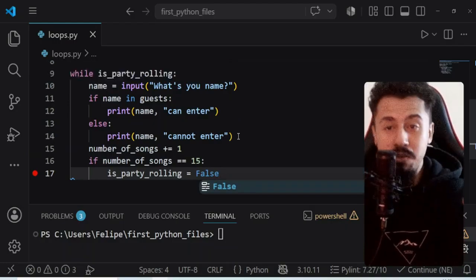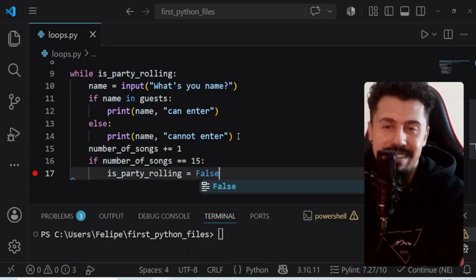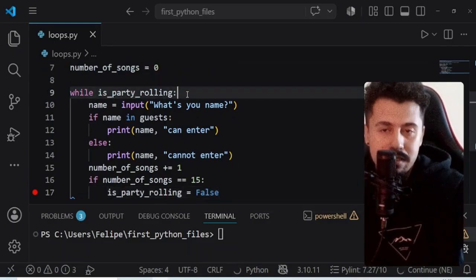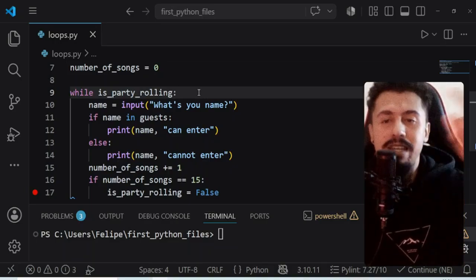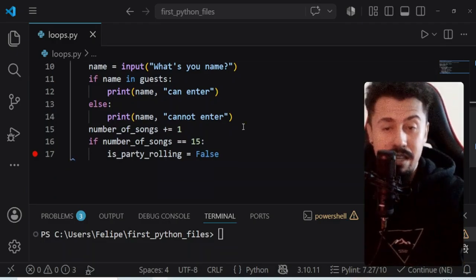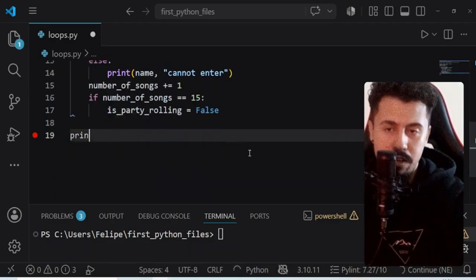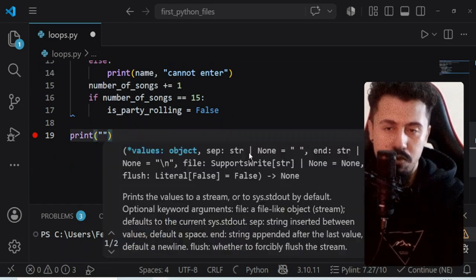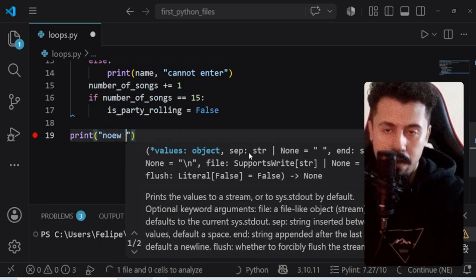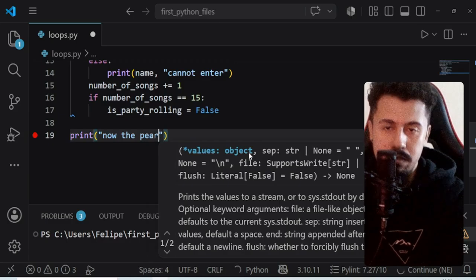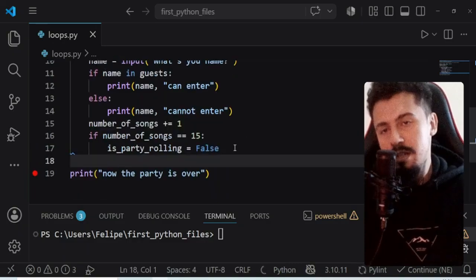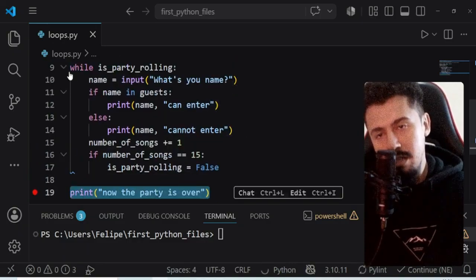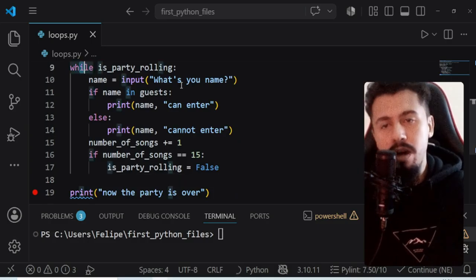Okay, and you are going to see that in this case, our while loop is going to finish, is going to stop repeating what's inside of it. Let's print something here to tell that we just stopped. So now the party is over. Okay, now the party is over. So you can see that I'm printing this outside of my while loop.